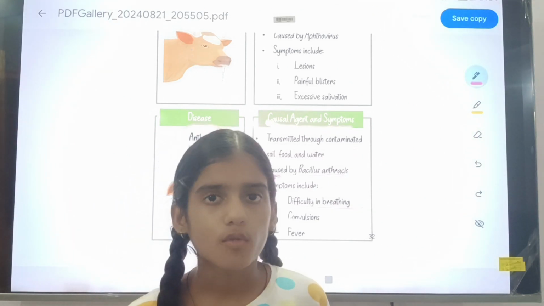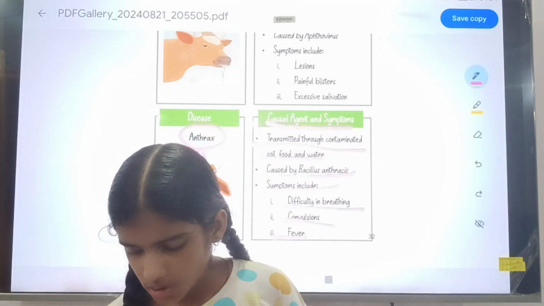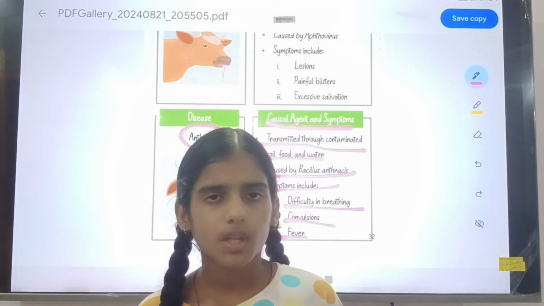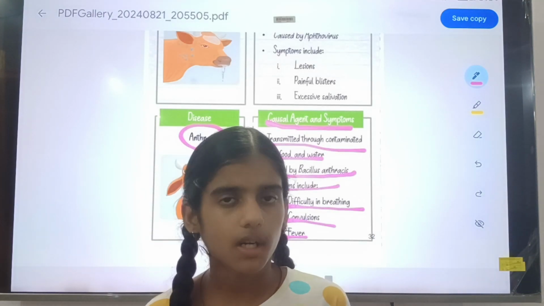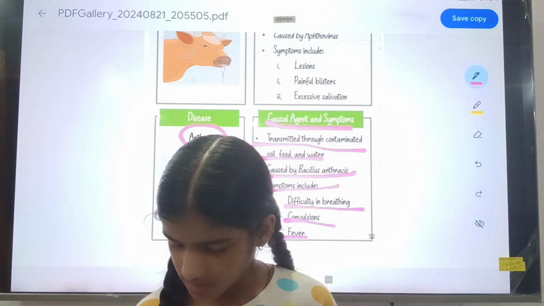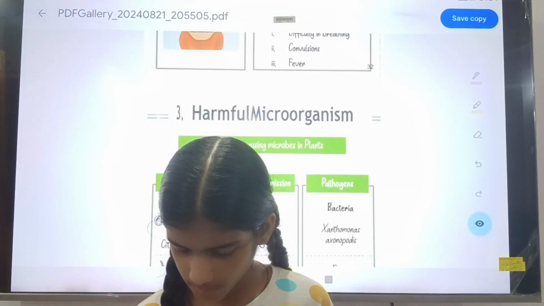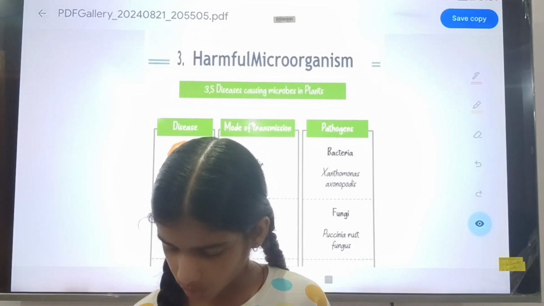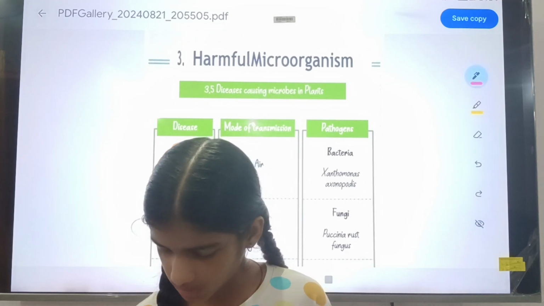Second is convulsions, third is fever. So when these three symptoms occur in animals, you can understand that anthrax disease is caused in the animals. Okay, not humans, it can be caused in the animals.